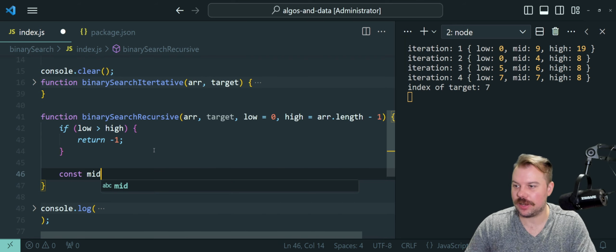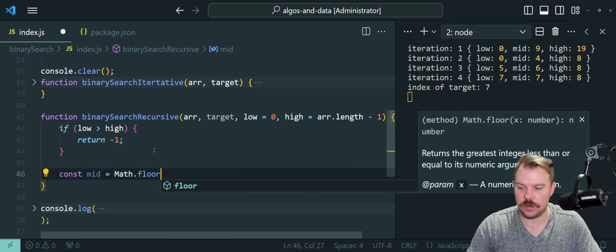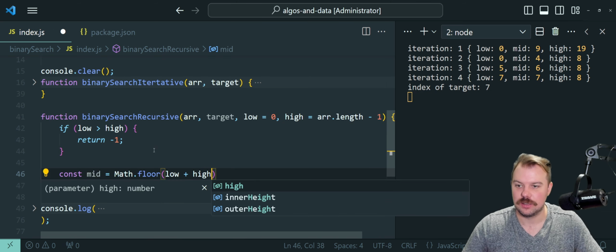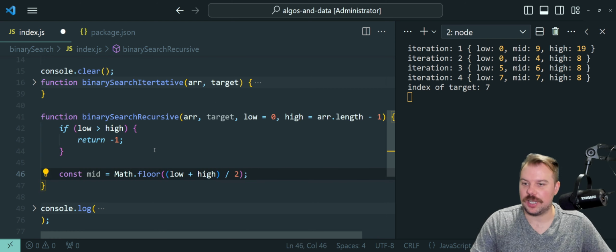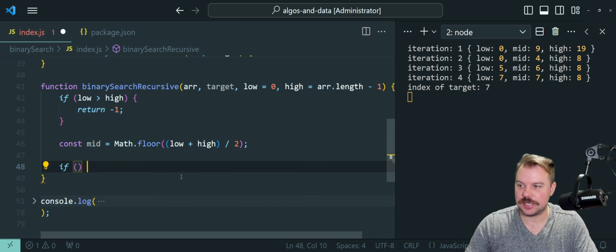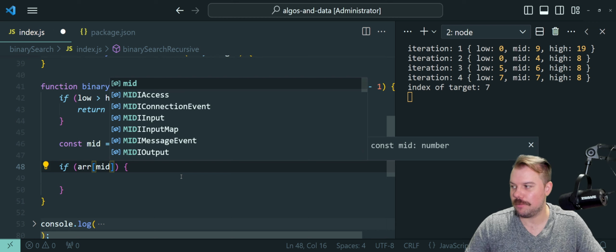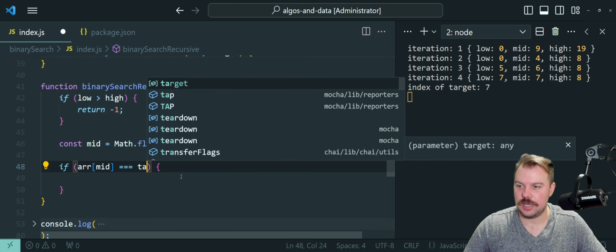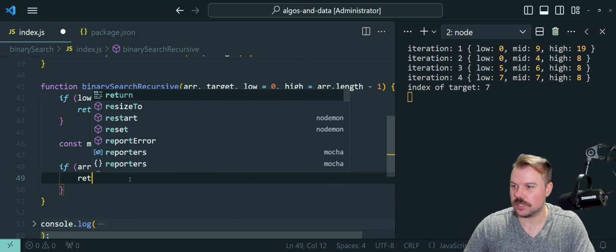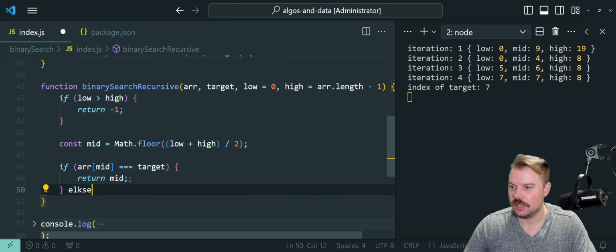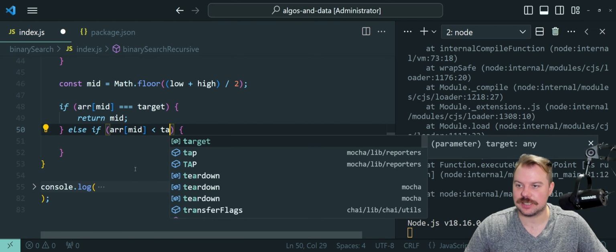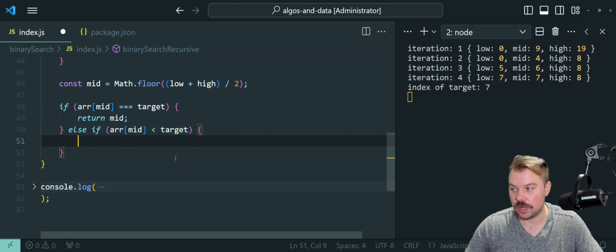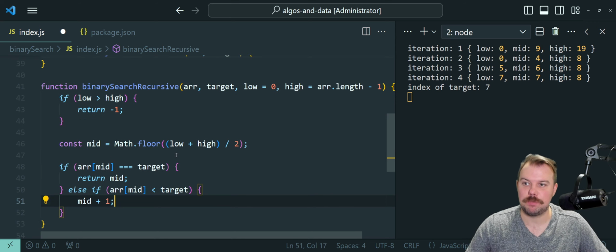We have to do the same calculation for the midpoint in this case, so Math.floor of our average low plus high, divided by 2, and voila, there's our midpoint calculation. And here is basically where you can do something akin to the following. If the array midpoint is our target, we can say return our midpoint index position. Otherwise, we make an else if decision now to say, hey, let's change it up. Else if the array midpoint is less than the target, we do the same logic, which was our low point becomes mid + 1.